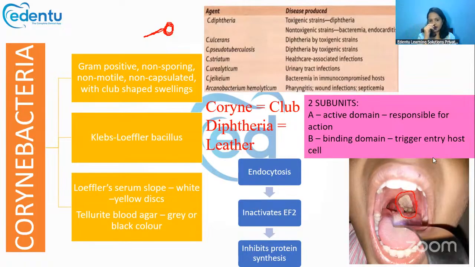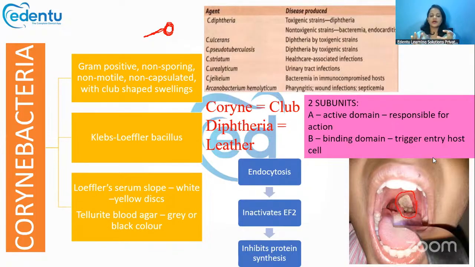The A fragment is called the active domain because it is responsible for the action and for causing the disease. The B fragment is the binding domain. A is active, B is binding. The B is the binding domain and it will trigger the entry into the cell.